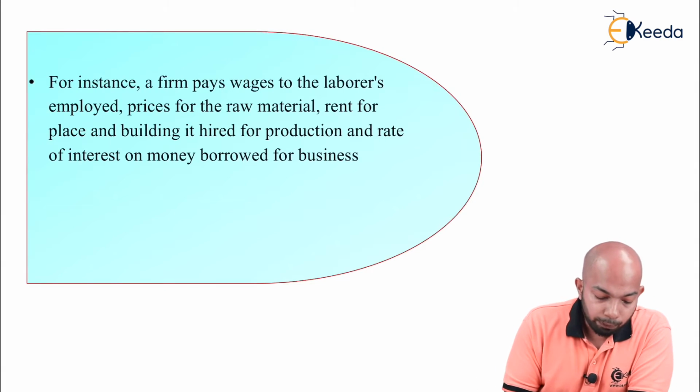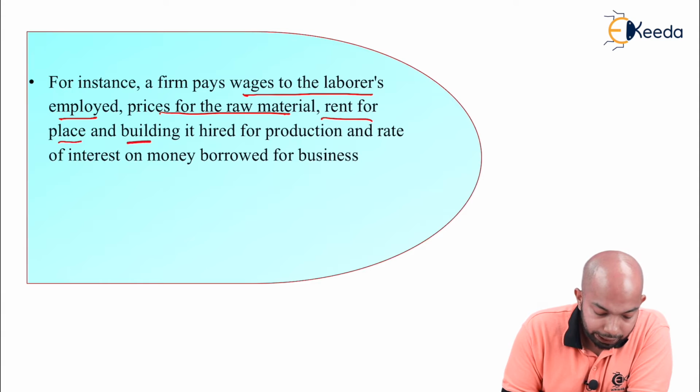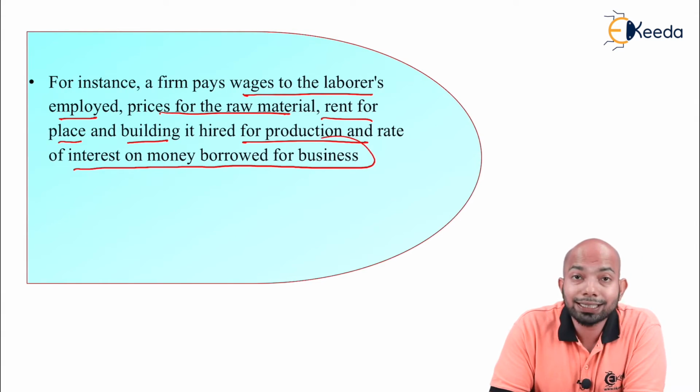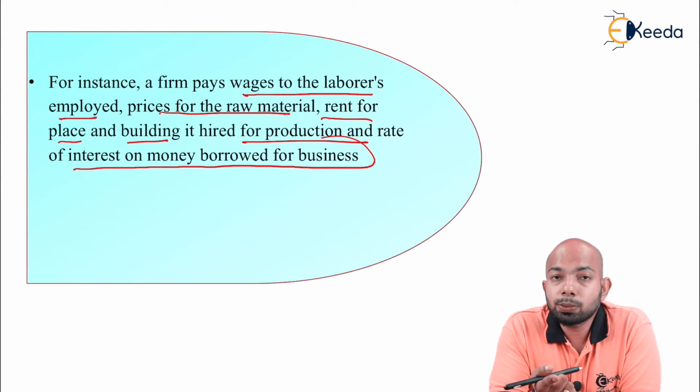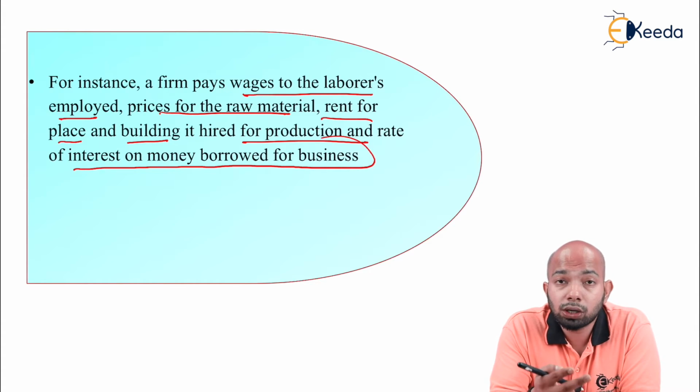For instance, a firm pays wages to the laborers employed, prices for the raw material, rent for the place and building it hired for production, and the rate of interest on money borrowed for business. Just like the example that I gave you, the rent is paid for the land where the factory is set up. Wages are paid for the laborers who are employed in that factory to convert the raw material into finished goods.